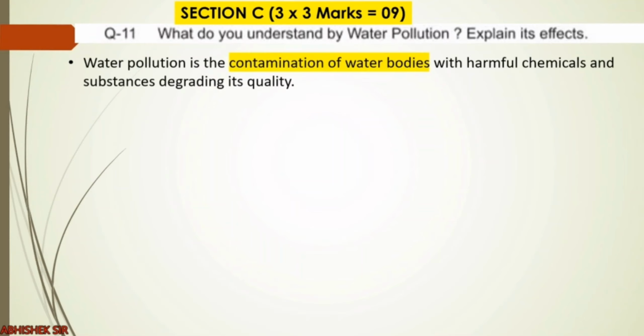Now the next is section C, question number 11. What do you understand by water pollution? Now this topic is very nicely explained in our NCERT textbook, as you can see. Now water pollution definition is not given in NCERT, so you have to make your own definition. As we have seen air pollution definition, same will be the water pollution definition accordingly. What is water pollution? It is the contamination of water bodies with harmful chemicals and substances degrading its quality. So this is called water pollution.